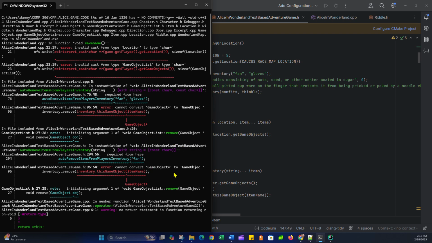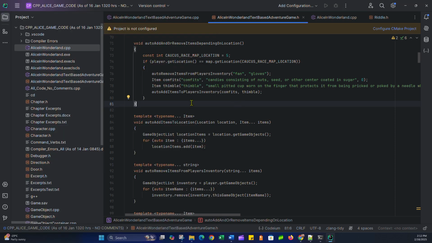I cannot convert game objects. So this returns a game object pointer, and I can't convert it to a game object. So it looks like I just need to dereference that. Inventory.that. So let's go there. So again, it's been a while, so I'm kind of just out of loops here with C++. Everything I've been doing recently is Java, and also just trying to reorientate myself with this code.